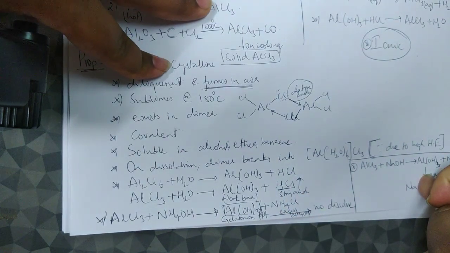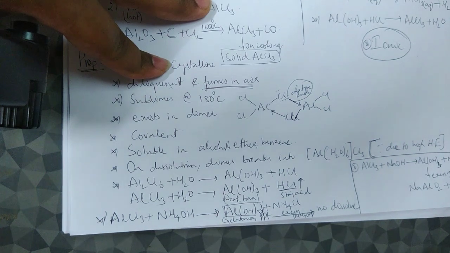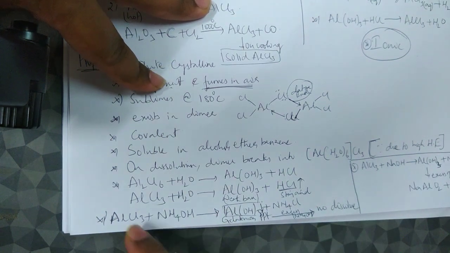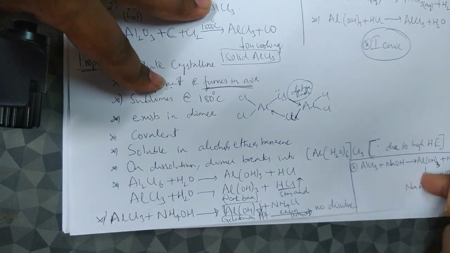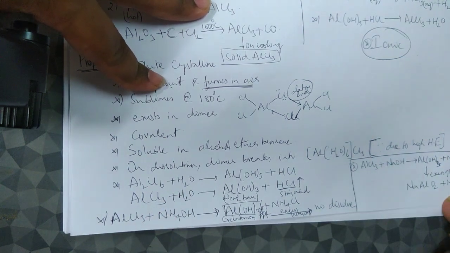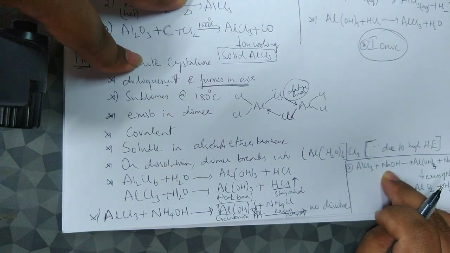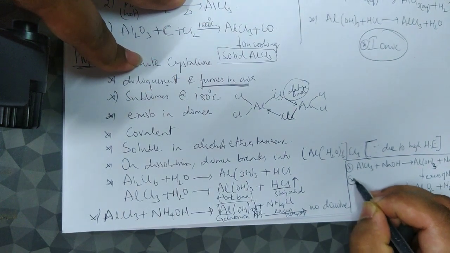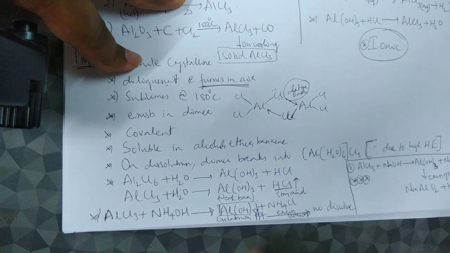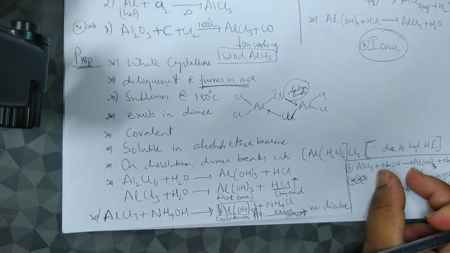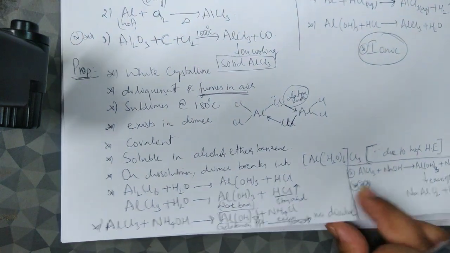Okay, so the point is that if the precipitate that is formed does not dissolve, then it should be evident that we are reacting with ammonium hydroxide. If the precipitate that is formed dissolves in excess of the reagent, then it is sodium hydroxide. So remember this very important difference between ammonium hydroxide and sodium hydroxide. The reason is very simple.